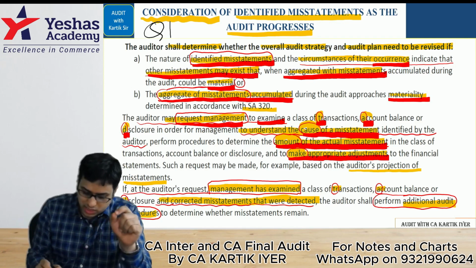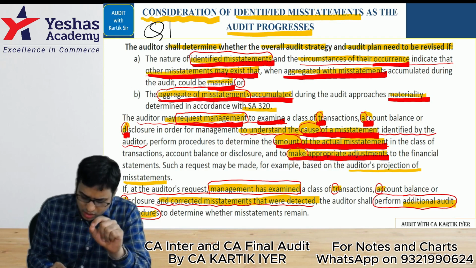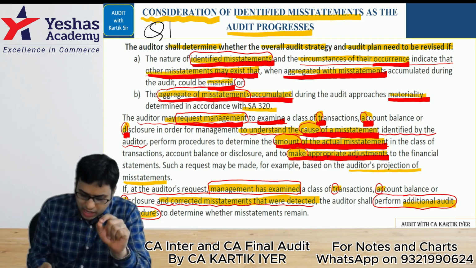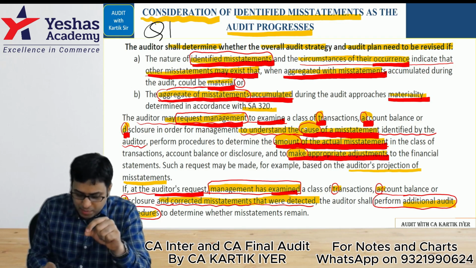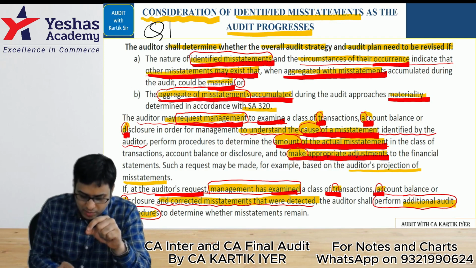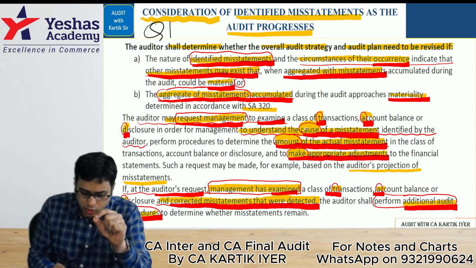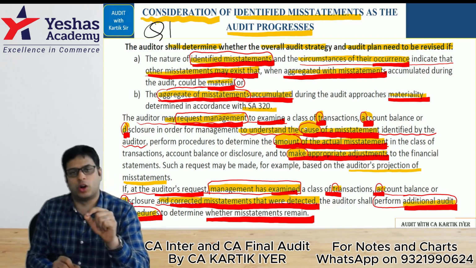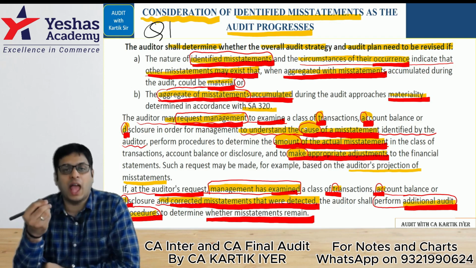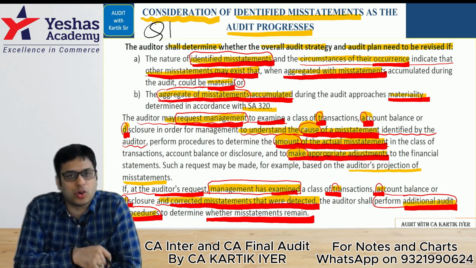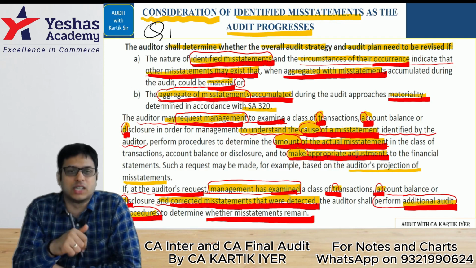So what we are doing is seeing whether the management, if at the auditor's request, management has examined the TAD and corrected the misstatements that were detected, the auditor shall perform additional audit procedures to determine whether the misstatements remain or not. So we are checking whether they have actually corrected it properly or not. That's it. This is question number 1, consideration.